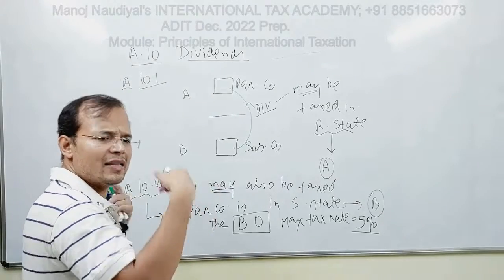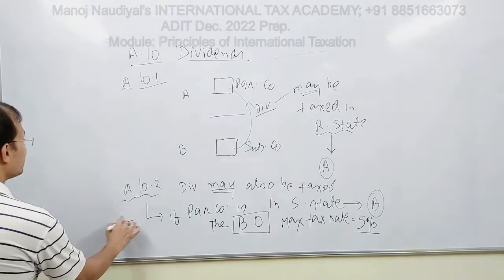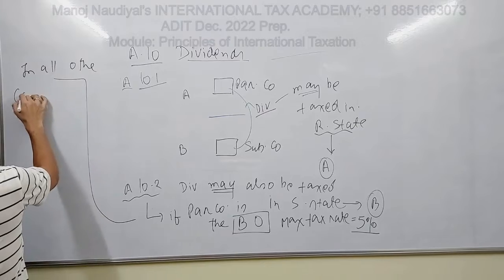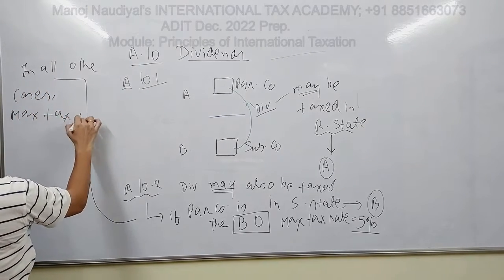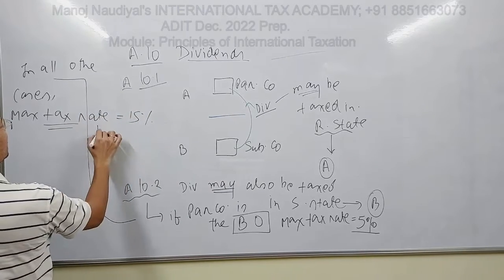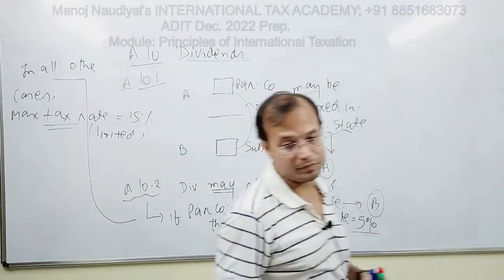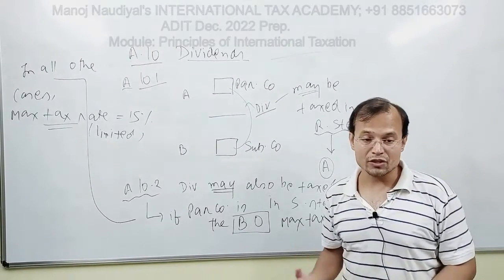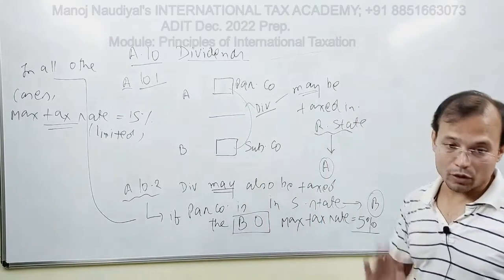But then in all other cases, the maximum tax rate would be limited to 15%. Fine. So this is what is mentioned in 10.2. Obviously, we'll have to dwell upon the concept of beneficial ownership, but as I mentioned, I'm simply giving you the overview, the gist of the articles. Fine. So this is your 10.2.